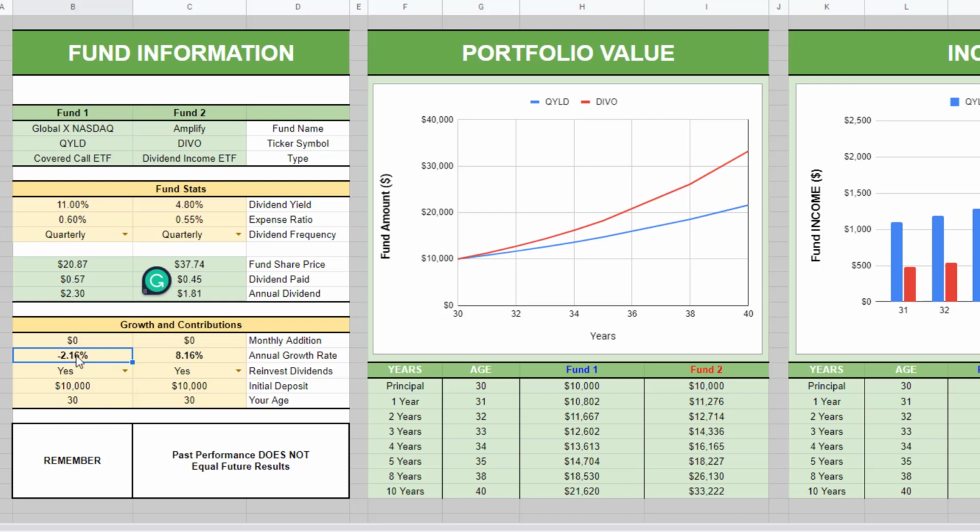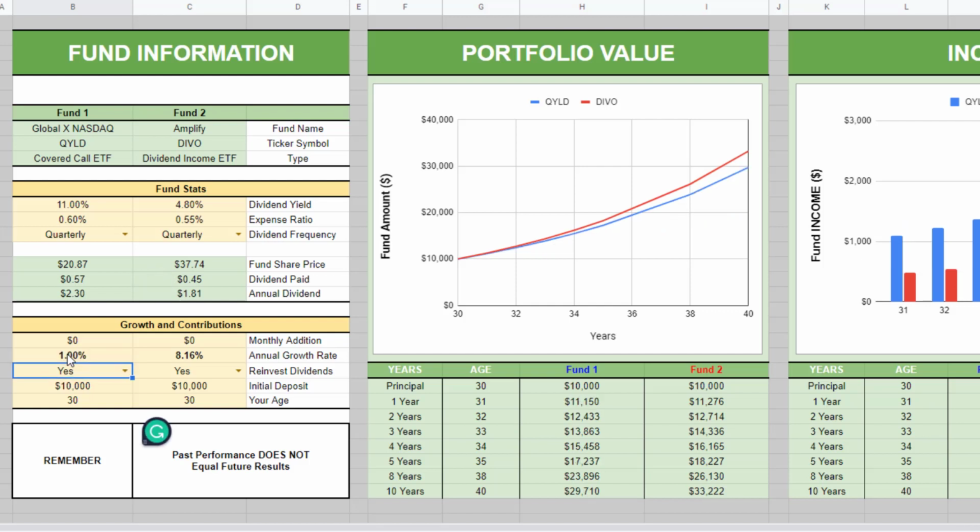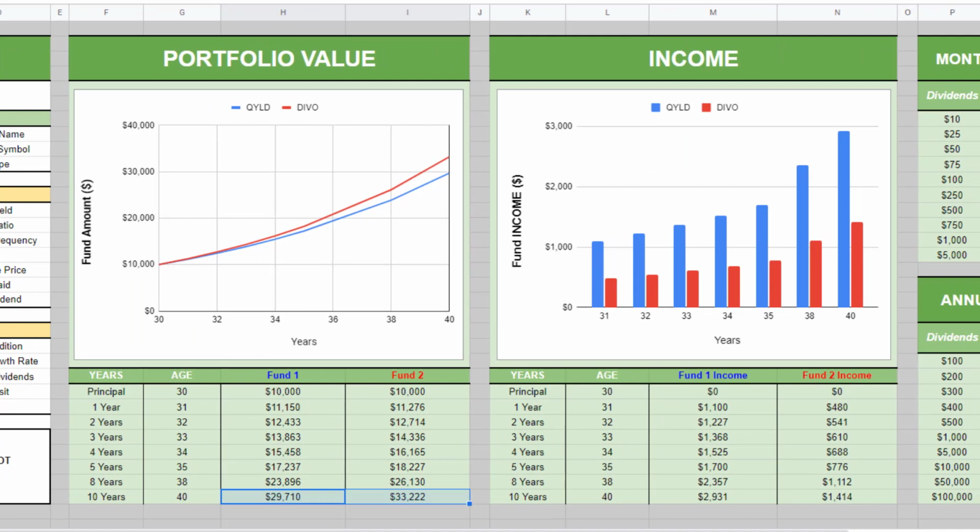Let's say QYLD is in a slump right now and you did have a little bit of an increase and you were able to hold on to QYLD for the next year or two and you did see an increase. Let's see what it would look like if you had a 1% increase over the course of the next few years. Then again, we wouldn't be able to go all the way out to 10 years. All else staying the same with DIVO, keeping the dividend yield at 11%. If you had a slight increase in QYLD, this is what you would be looking like. DIVO would still slightly outperform QYLD.